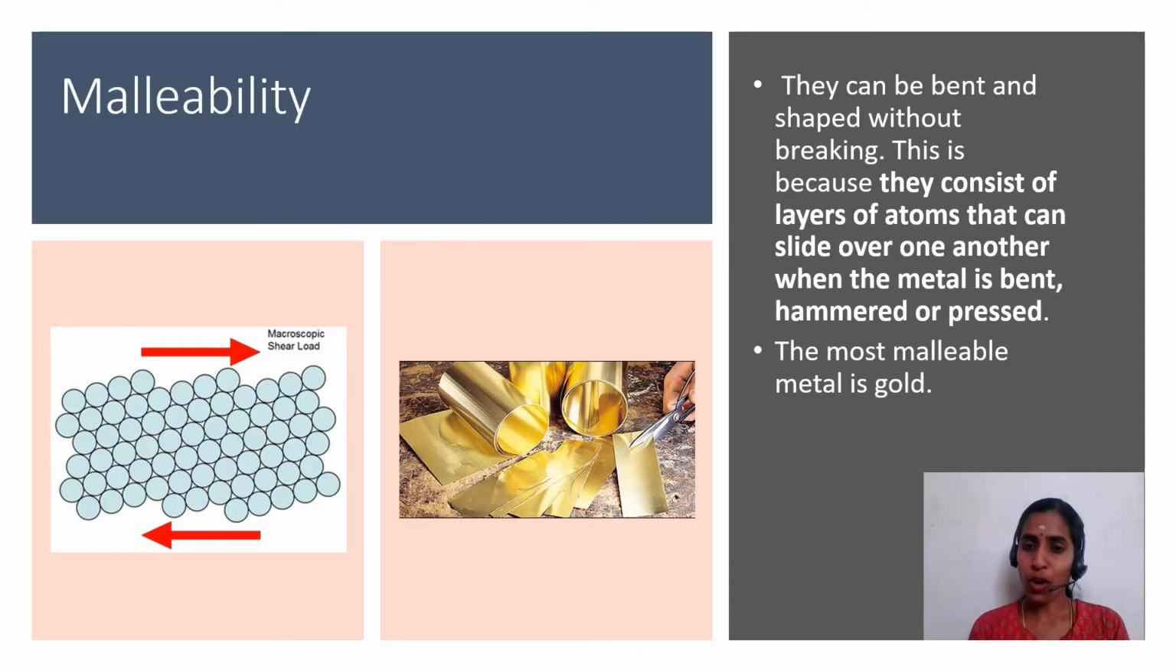Next property of metal is malleability. The property of material being beaten into thin sheets is called malleability. Metals can be bent or shaped without breaking. This is because the metals have layers of atoms that can slide over one another without breaking their metallic bond. The most malleable metal is gold.